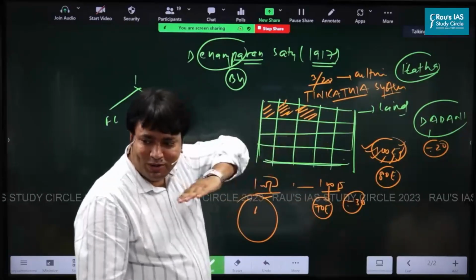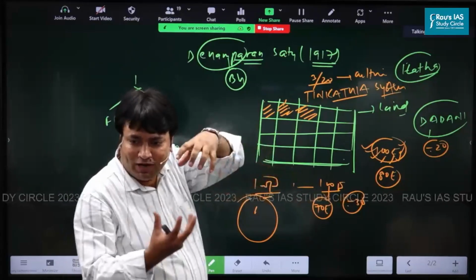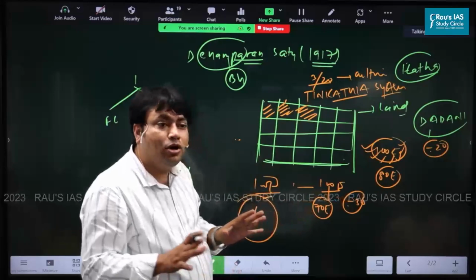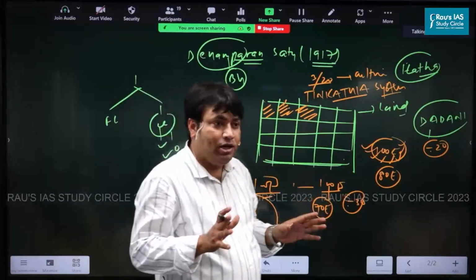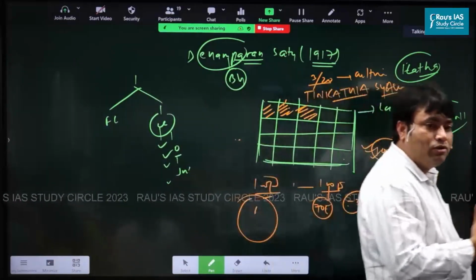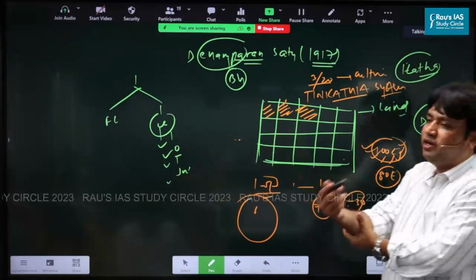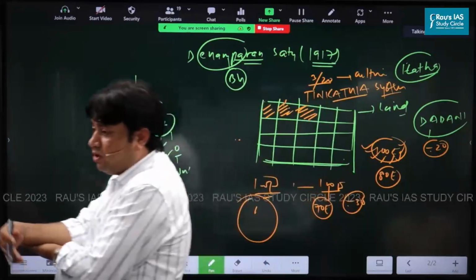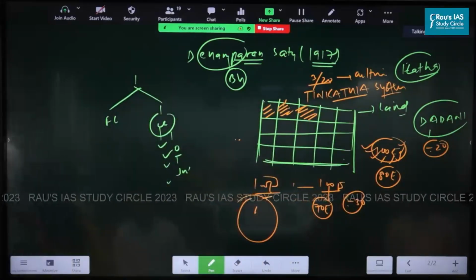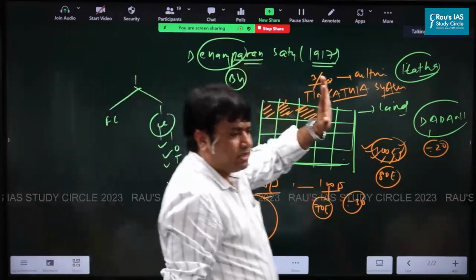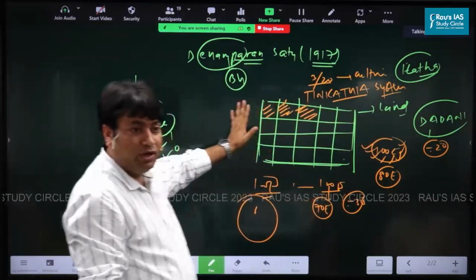Do you know? Continuous cultivation, fertility issue and all this. So in this way, they were earning a lot from the indigo peasants in India. And they were selling this indigo in European markets. You can say that 200 times, 300 times more than what they are purchasing from indigo peasants. But indigo peasants don't have problem. 50, 70 years have passed. This is the form of exploitation of the indigo peasant.